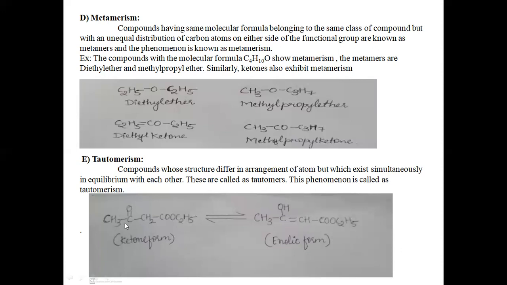Such compounds are called tautomers, and the phenomenon is tautomerism. Tautomers are the compounds having the same molecular formula but differing in the arrangement of atoms, and both will be simultaneously in equilibrium with each other.